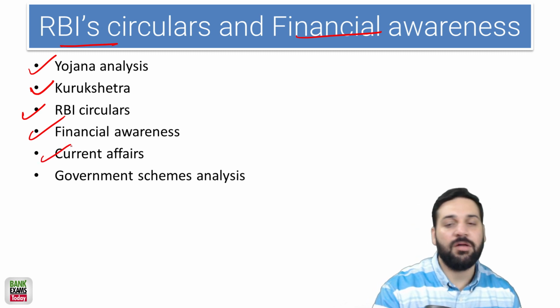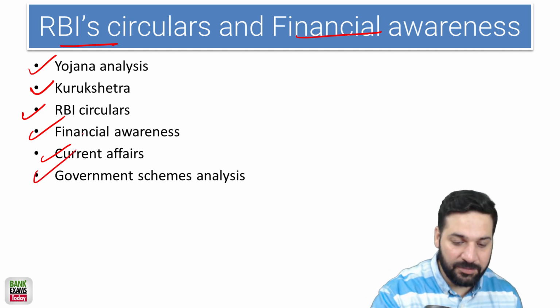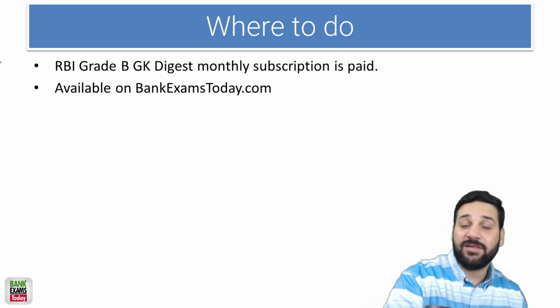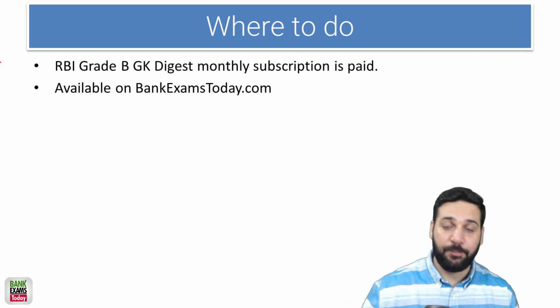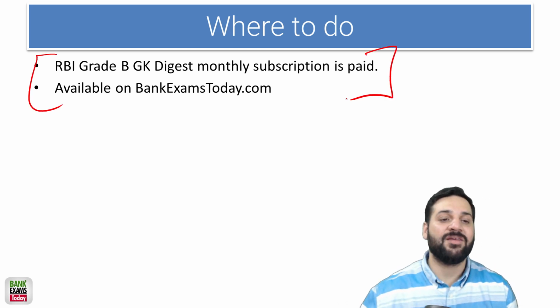So current affairs, I already told you, very important. You can read anywhere. There are a lot of good websites there. The government schemes analysis. All of these are part of the RBI Grade B GK Digest, which is a paid subscription, right? We need to pay our bills. So all these resources are available on bankexamstoday.com.